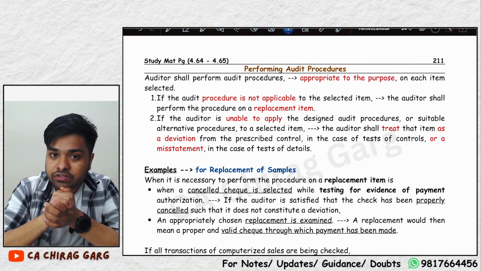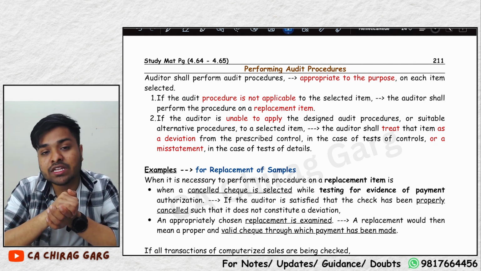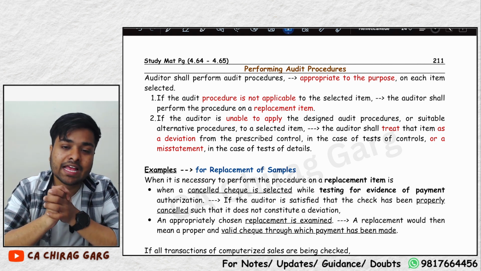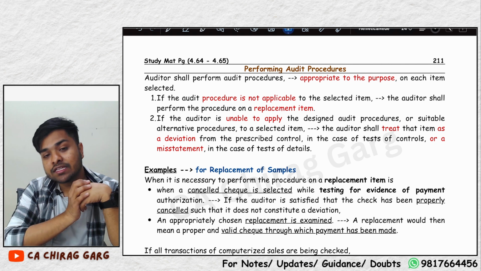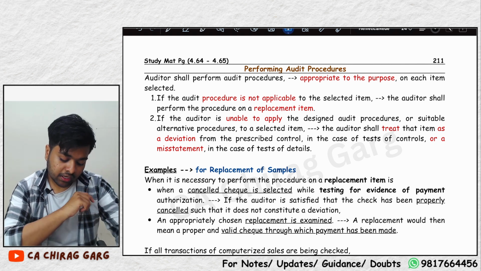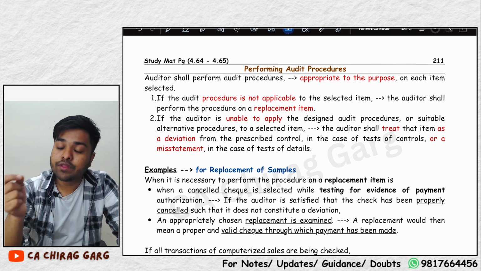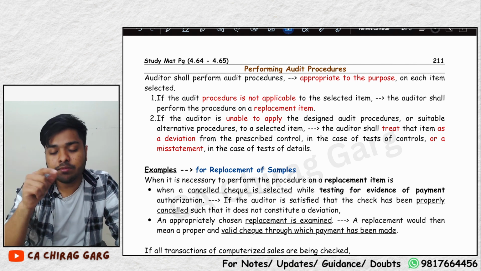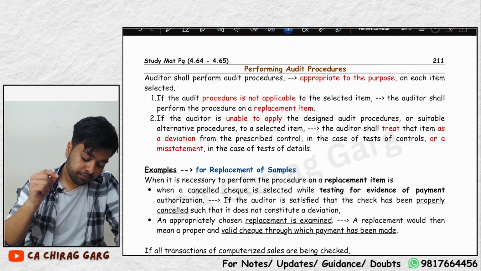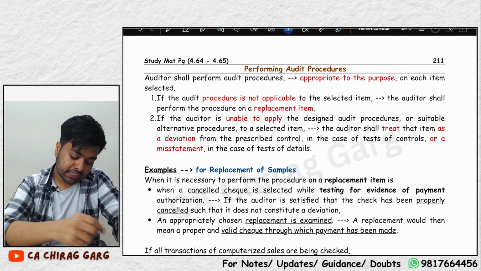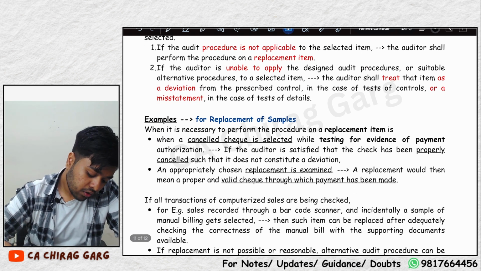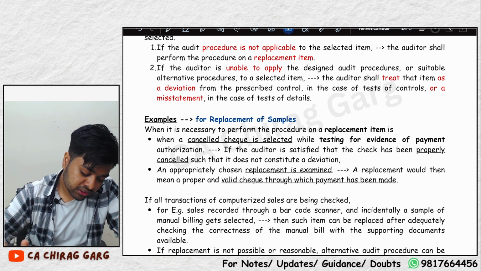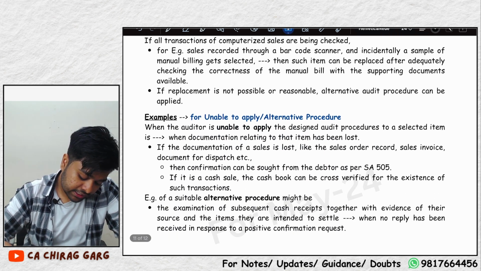So now the auditor cannot check whether the payment has been received, because that is a cancelled check. So he will replace that sample with another sample. And if he is unable to perform the procedure or a suitable alternative procedure, the auditor shall treat that item as a deviation or a misstatement.